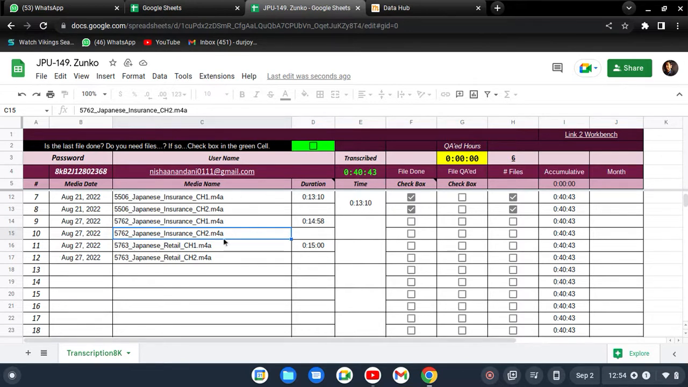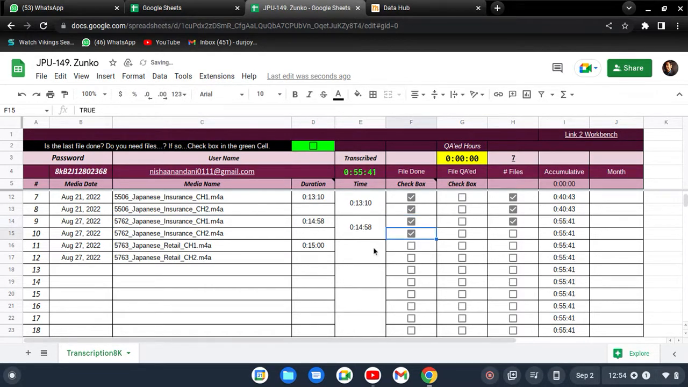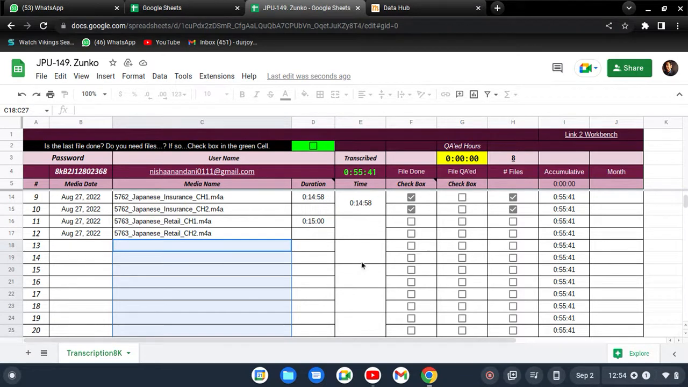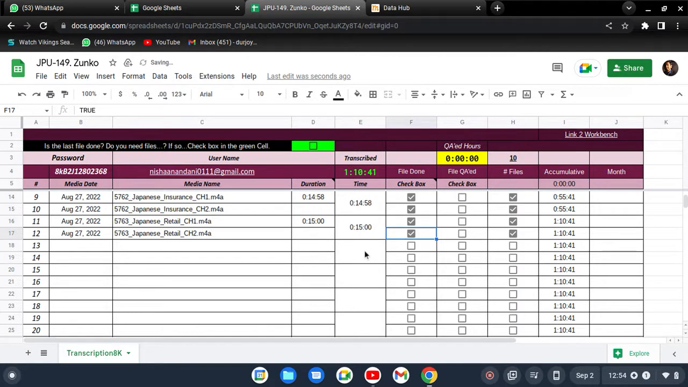Whenever your transcription is done, you have to get back to this sheet and again click on this place, the file done box. And whenever your last file appears, like this one is the last file, after that you can see there is no file in your sheet. So what you have to do is complete these two first. Okay, like ch1 is complete and ch2 also complete, like this one. But you see there is no more file. So what do you have to do now? Whenever you finish your last file, click on this green box.